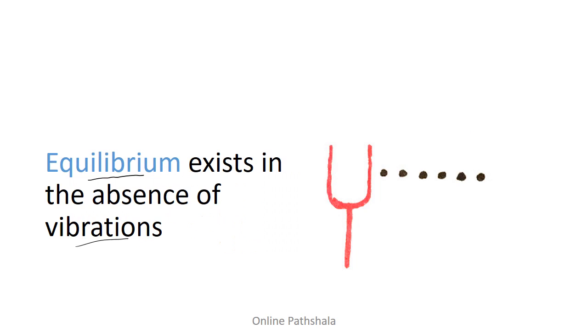If we look at this fork over here, we are just taking some particles of air that is surrounding the fork, shown over here, and this is primarily for simplicity. So the air particles that surround this tuning fork are currently considered in a state of equilibrium. But when we pluck the fork, that is we move it, then this starts moving.